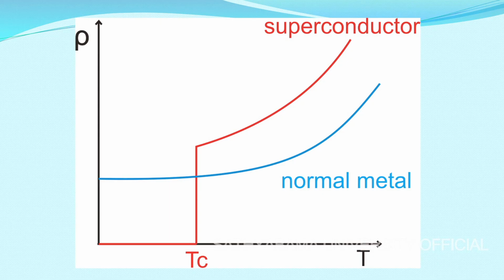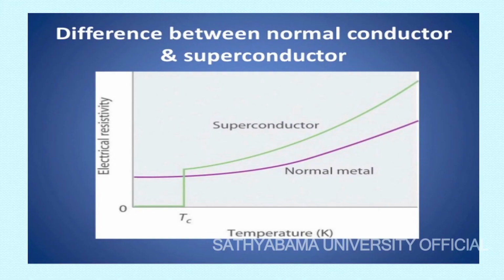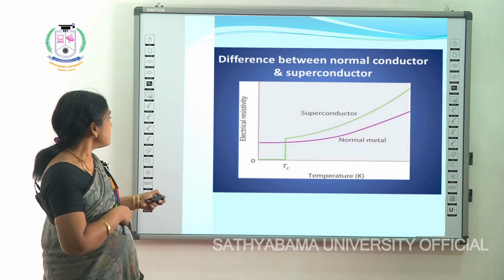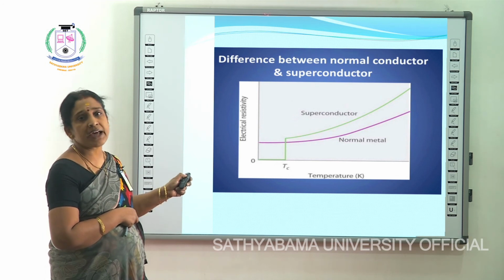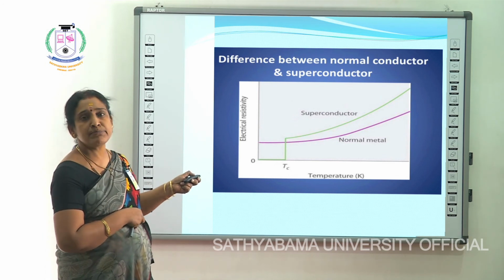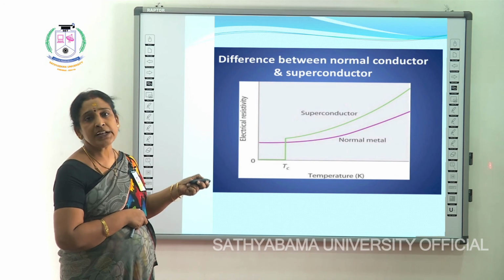Whereas see the green line, for a superconductor, at one particular temperature there is a sudden drop in electrical resistivity where you have 0 electrical resistivity, which means you can have enormous current there, and those are the materials we call superconductors.